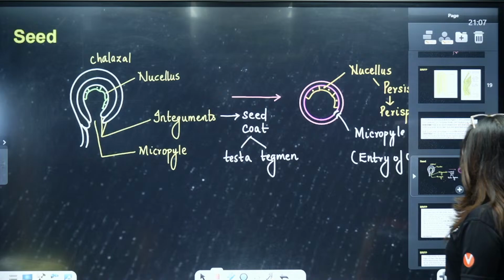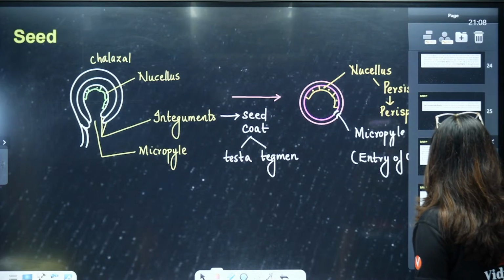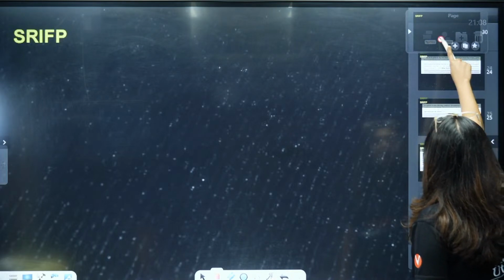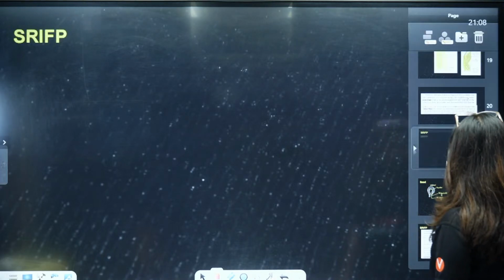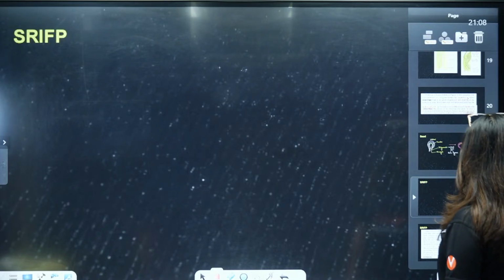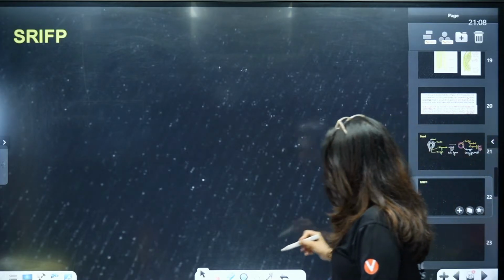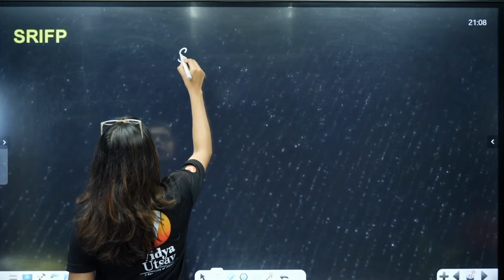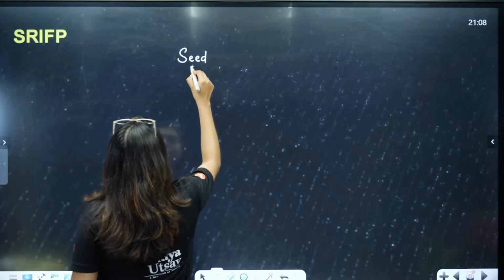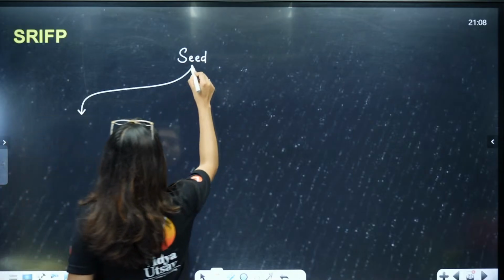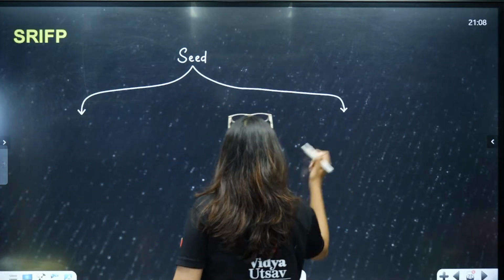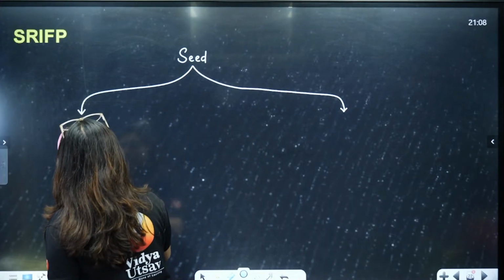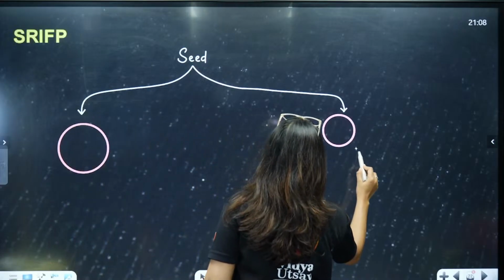Now, students, next one is non-albuminous and albuminous seeds. One second, because I think this NCERT print is a little too bright. Now, two types of seeds are there, one type and one more type. So, this is one type of seed and this is one type of seed.